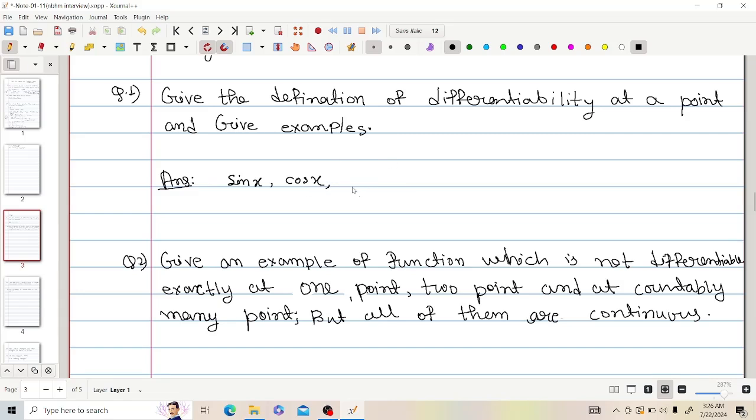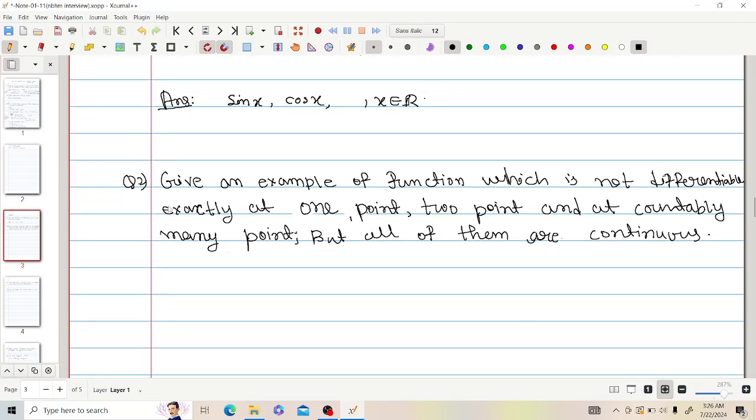Now they asked me the domain of differentiability, in which domain these are differentiable. I said that this is differentiable on the whole of R, and then they moved to the second question. They asked me to give an example of a function which is not differentiable at exactly one point.